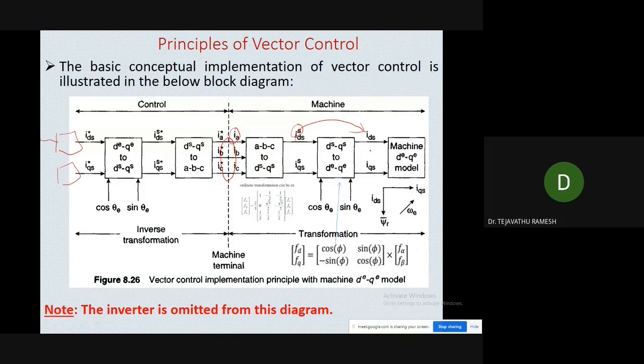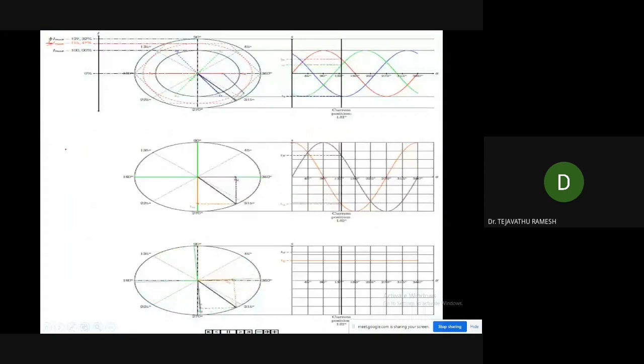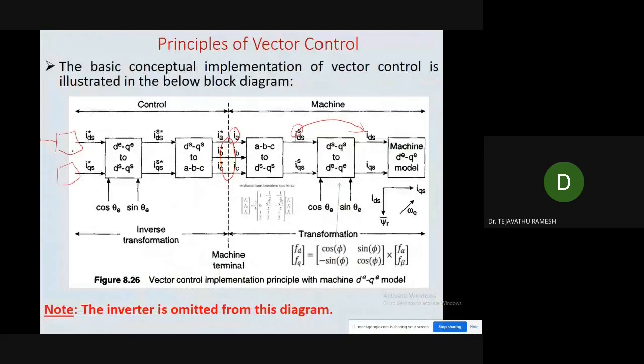IDS and its reference will be compared here, and the error will be fed to this PI controller. Similarly, IQS and the reference IQS will be compared, and the error will be fed to the other PI controller. So here we will have IDS and IQS in the synchronously rotating reference frame, and this is converted into the stationary reference frame by using the inverse Park transformation.